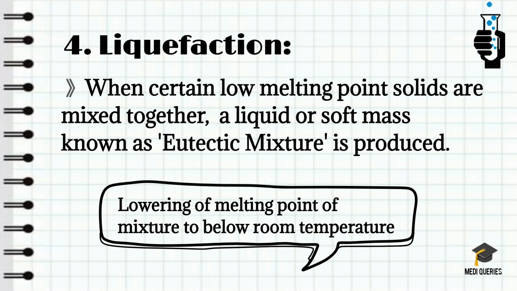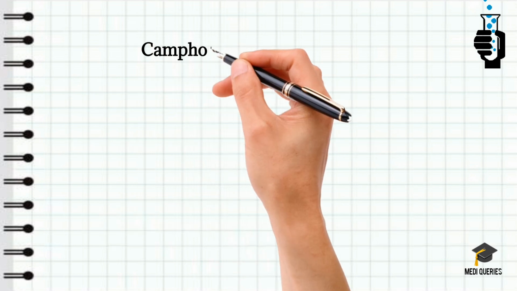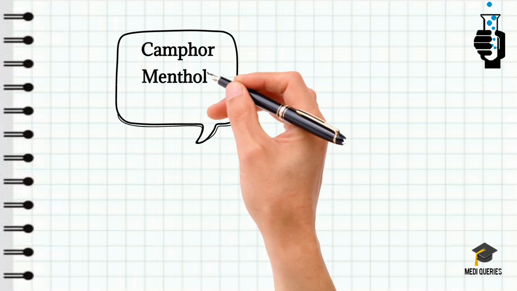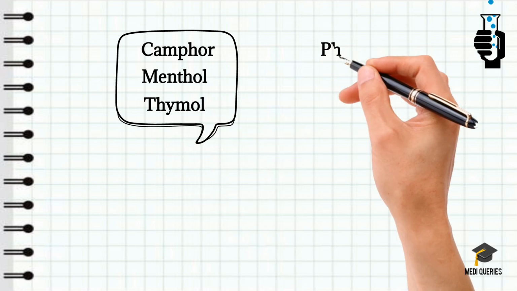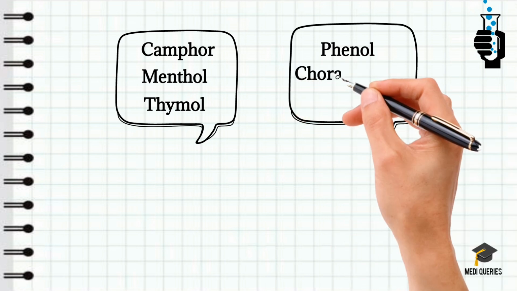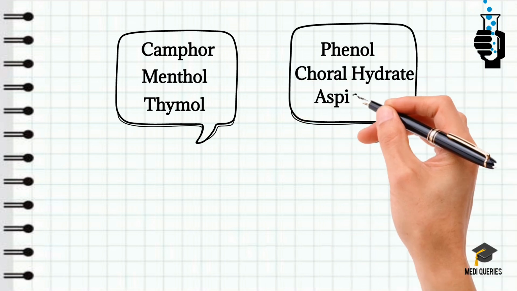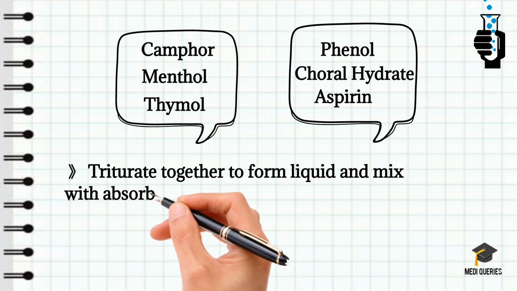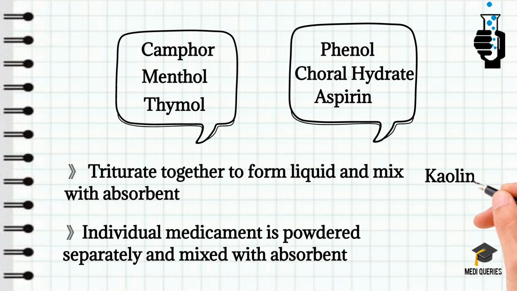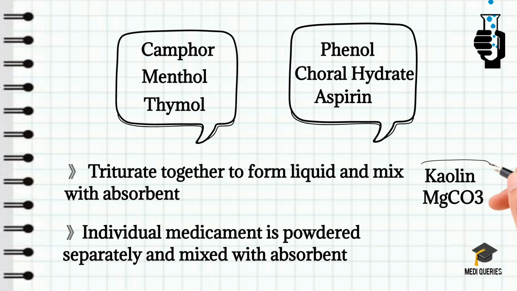Many chemicals form hydrates, compounds with water of crystallization that are stable at room temperature or normal humidity. But these compounds tend to release their water of hydration under the influence of increasing temperature or decreasing humidity. The medicaments showing this type of behavior are mainly camphor, menthol, thymol, phenol, chloral hydrate and aspirin. Okay, so these are able to liquefy. These types of substances create problems when they are suspended in a powder form.